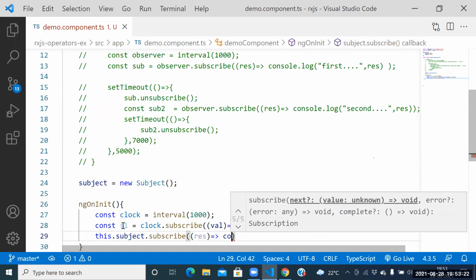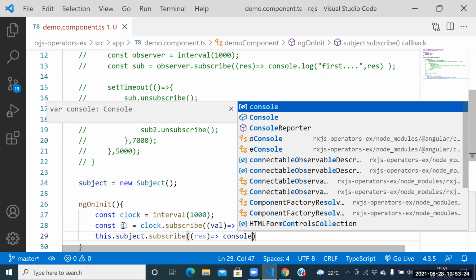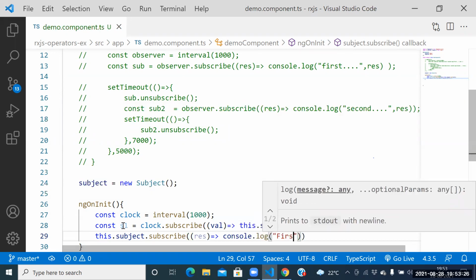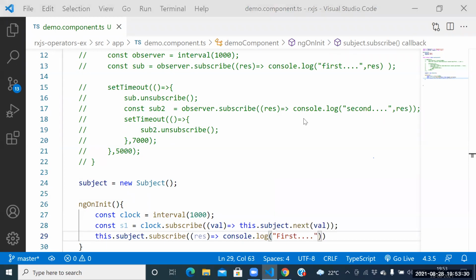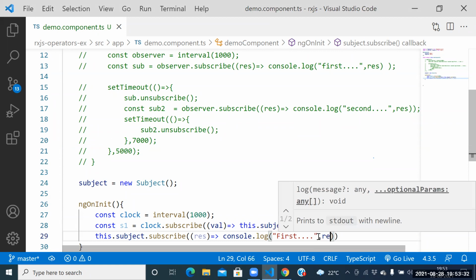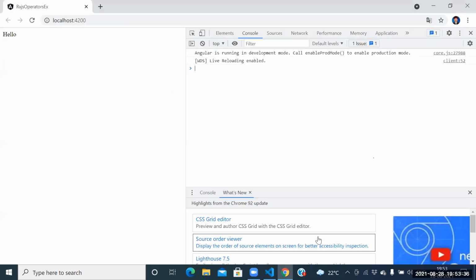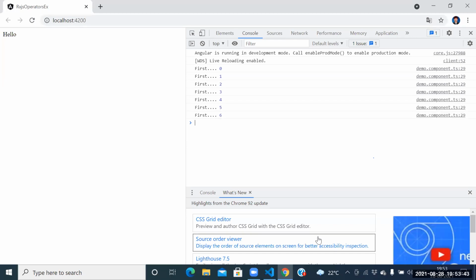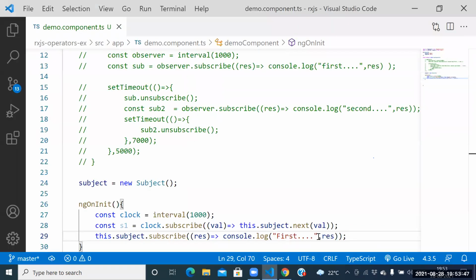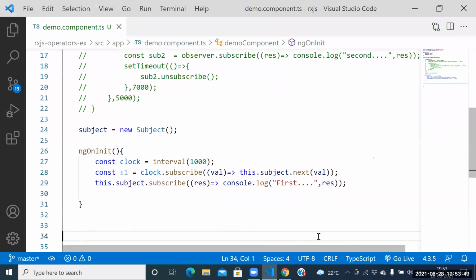Can I print that result? Yes. console.log of first. What you wanted to print? The result we needed to print now. I don't know, guys, what happened. 0, 1, 2, 3, 4, 5. Infinite, yes? The reason is unsubscribe. Yes, the reason is the unsubscribe.